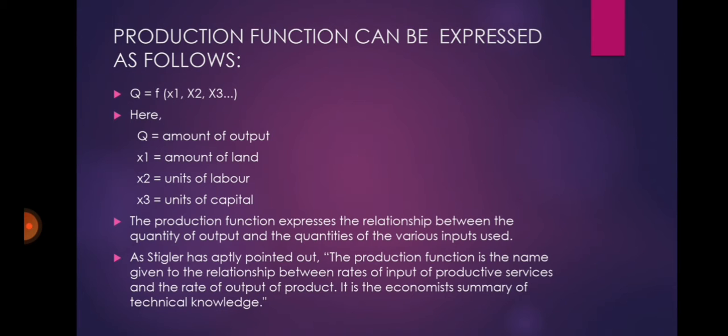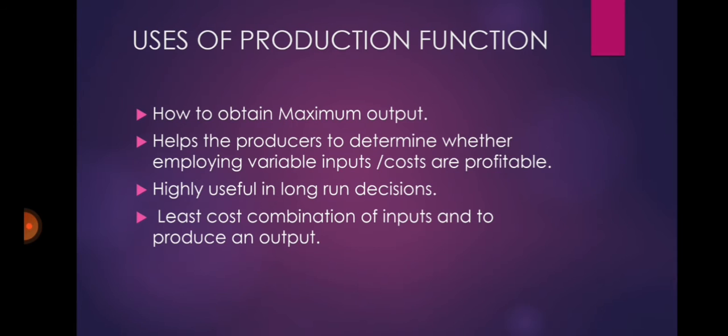Now we are going to see the uses of production function. The uses of production function are as follows. How to obtain maximum output, helps the producers to determine whether employing variable inputs costs are profitable, highly useful in long run decisions, and it can be also used because it provides least cost combination of inputs to produce an output.